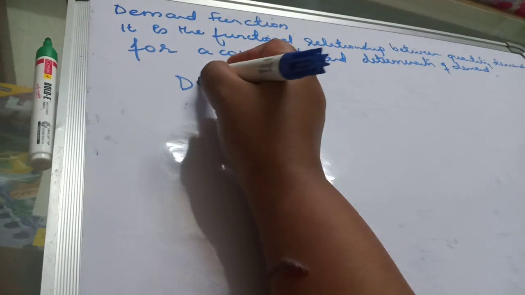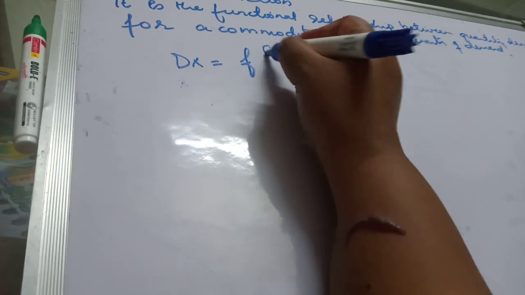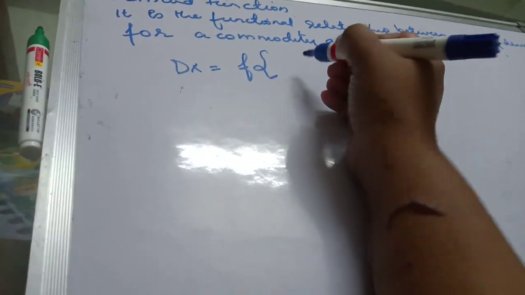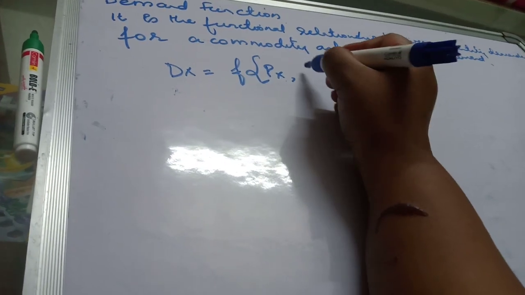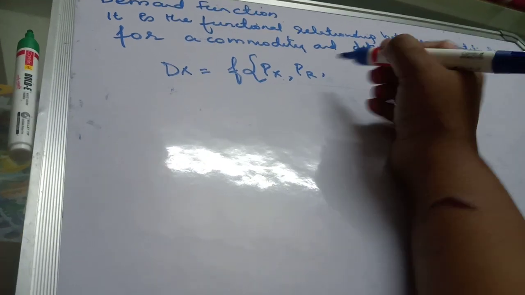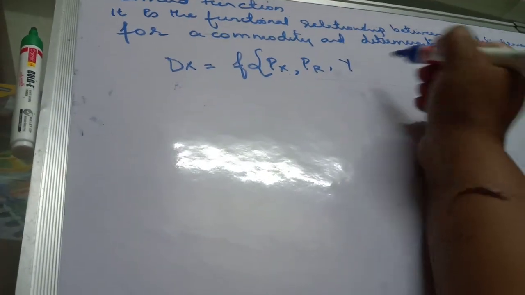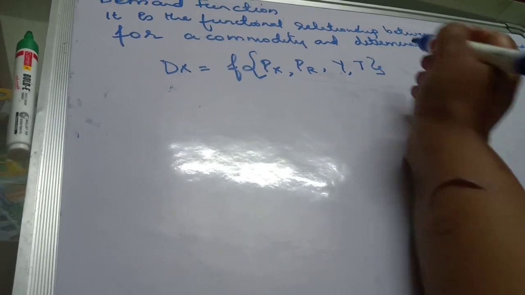So how can you write this? Demand for a commodity X is a function of, what were the factors which we talked about? Price of the commodity, so Px. And what was the other thing? Price of related goods, so PR. Then income of the consumer, Y. Then taste and preference of the consumer, okay.